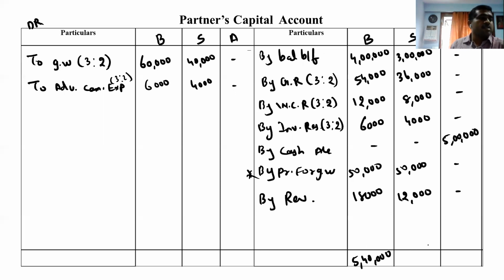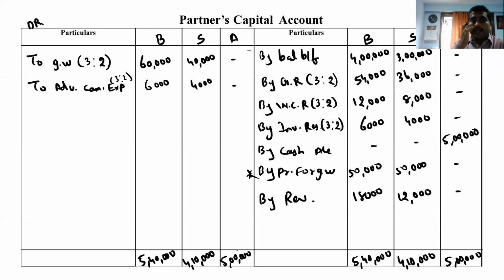In the same way, Slok also: 3 lakh 36,000, 8,000, 4,50,000 and 12,000. It makes a total of 4 lakh 10,000. And here it comes to 5 lakhs. So here I am writing 5 lakh 40,000, 4 lakh 10,000 and 5 lakhs.